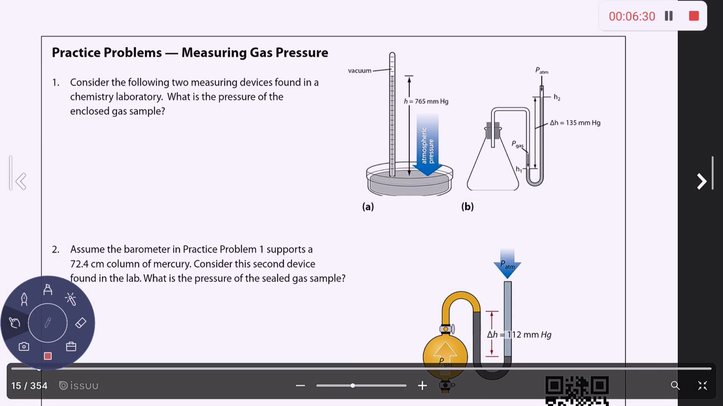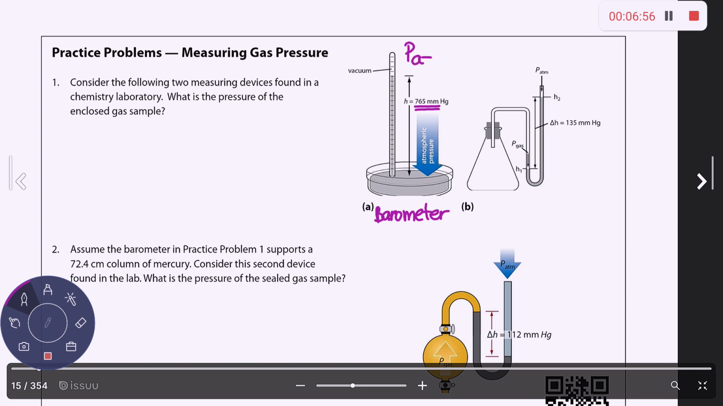So number one wants us to use the two devices that they gave us to measure the pressure of the gas that's enclosed in the Erlenmeyer flask. This first image here, A, this is the barometer. They're giving you the barometer so that you can read the atmospheric pressure under these conditions. So here it says that my atmospheric pressure is 765 millimeters of mercury.